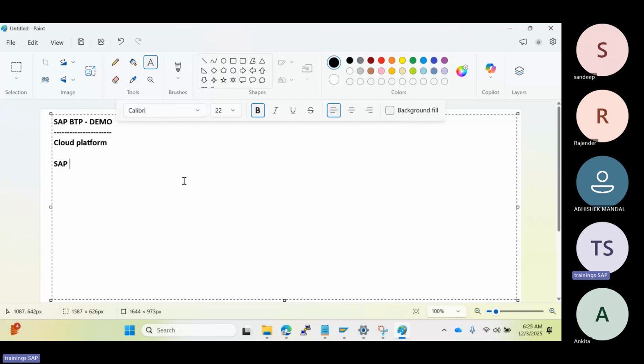BTP means SAP Business Technology Platform. So the short abbreviation is BTP, Business Technology Platform. SAP rebranded their product in January 2021 and introduced the new name, BTP. So which means, sir, if they have rebranded, is it already new or already old?